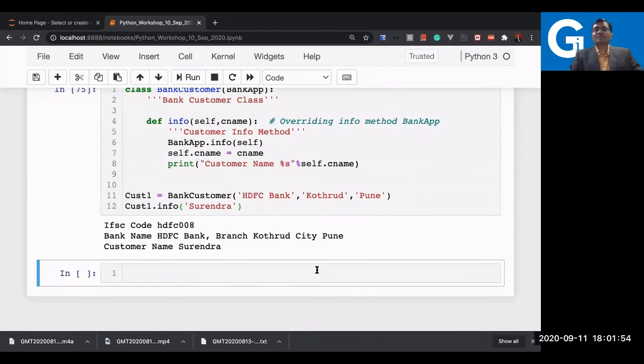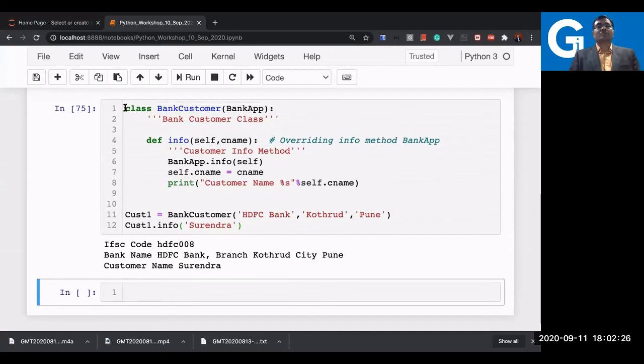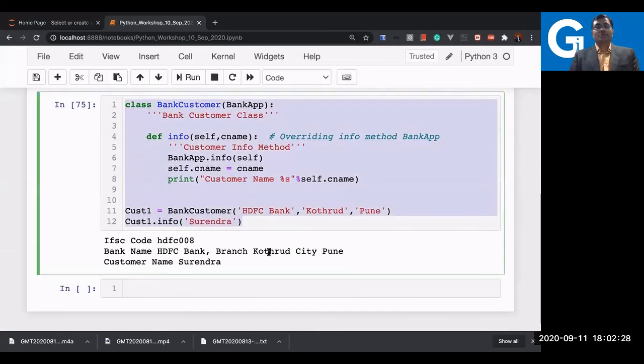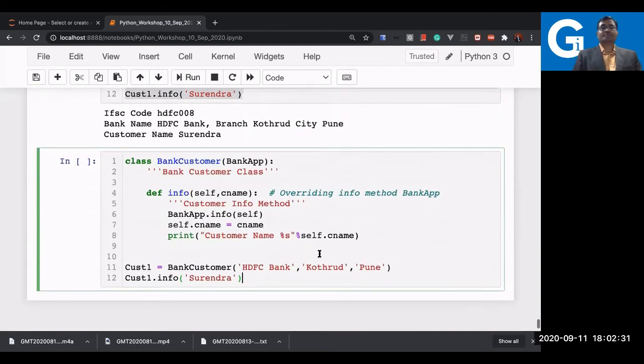Great. Very simple. Now I have my own info attributes, which is the customer attribute, and I'm also able to access the parent attribute. That's great. So we don't require to write much code. I just wrote one line and I can access both info methods: one, the parent info method, and one which I just wrote in the child class. So very simple, and this is one of the ways, but I'll also tell you what other ways you can access your parent info method.